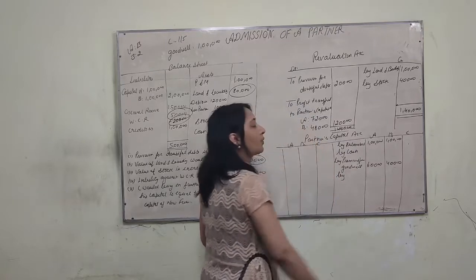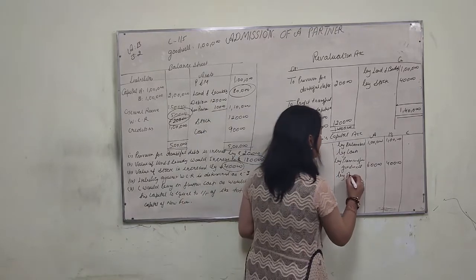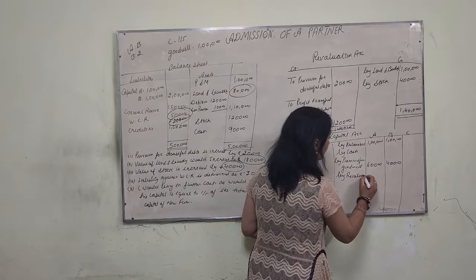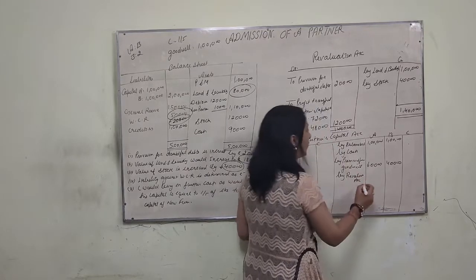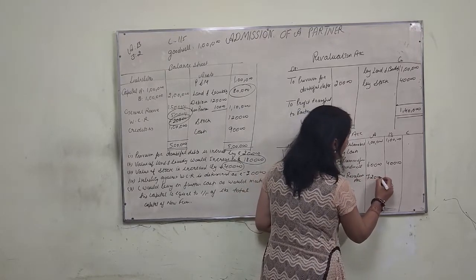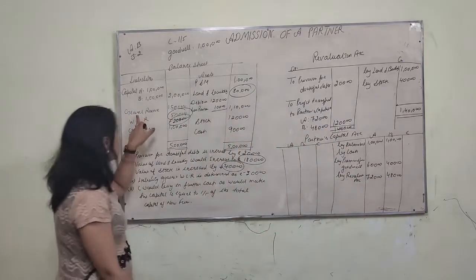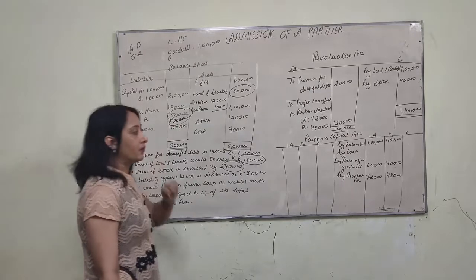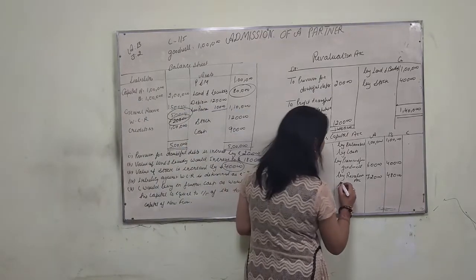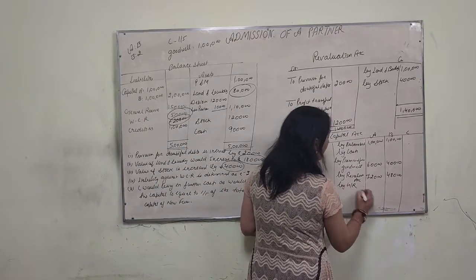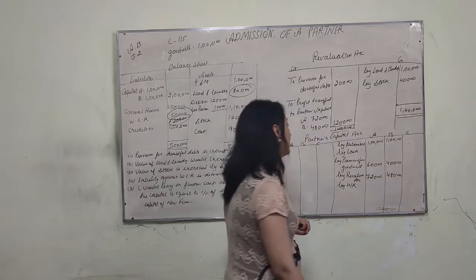Then by premium for goodwill, 60,000 and 40,000. Then there is a profit on revaluation, meaning the share of profit, 72,000 and 48,000. Now there is a reserve, by journal reserve rupees 1,50,000. It will be distributed in the old ratio among the old partners.